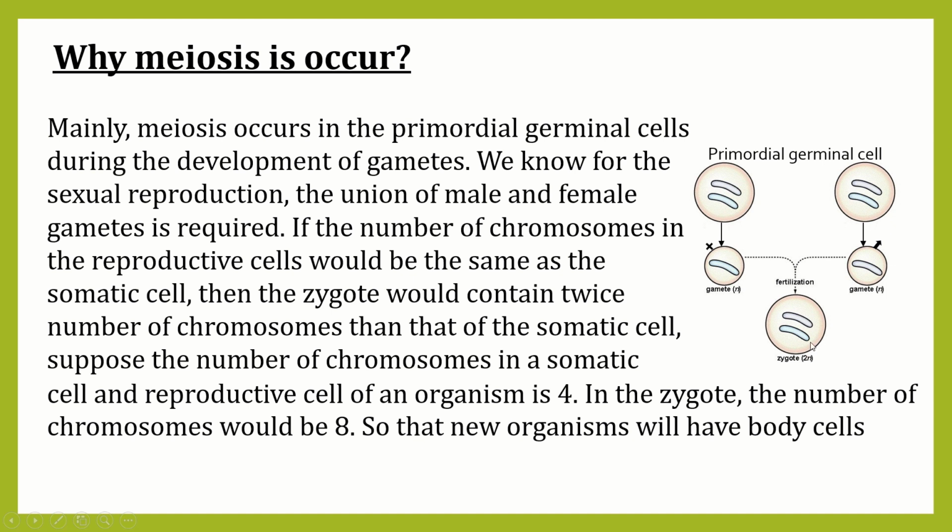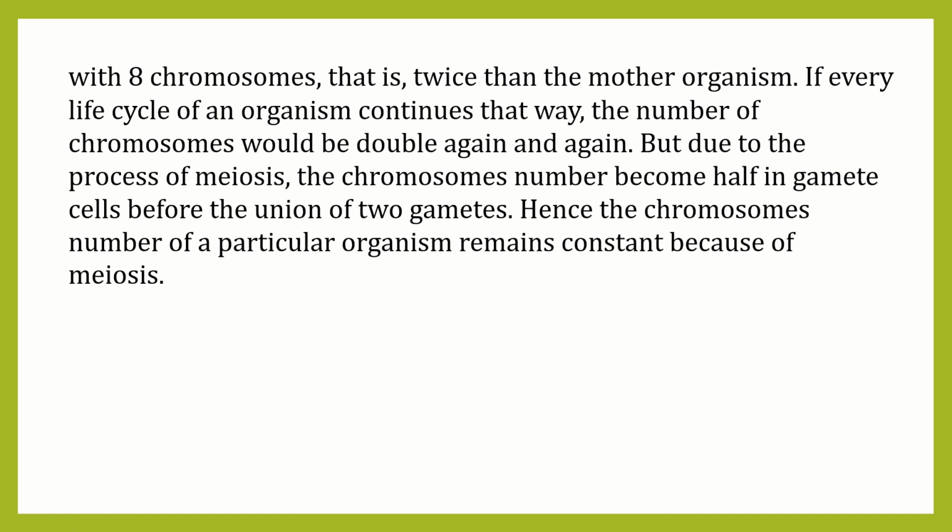In the zygote, the number of chromosomes would be 8. So, the new organism will have body cells with 8 chromosomes, that is twice that of the mother organism. If every life cycle of an organism continues that way, the number of chromosomes would double again and again. But due to the process of meiosis, the chromosome number becomes half in gamete cells before the union of two gametes. Hence, the chromosome number of a particular organism remains constant because of the process of meiosis.